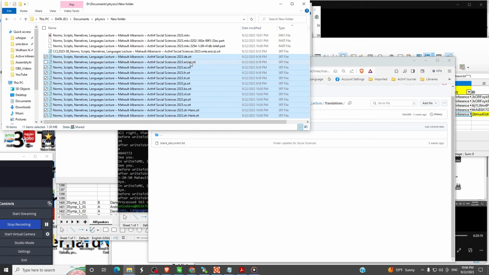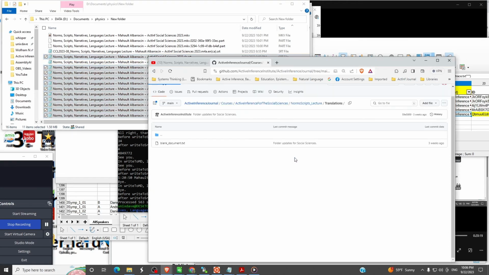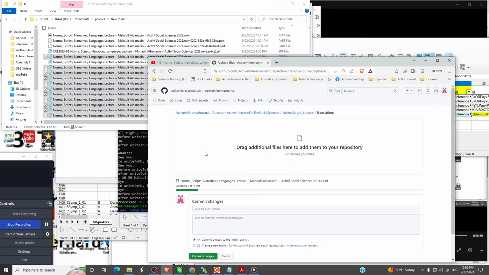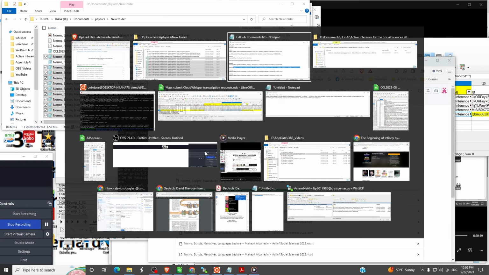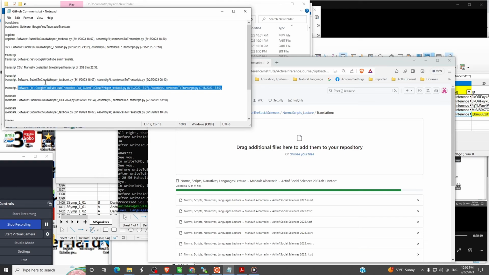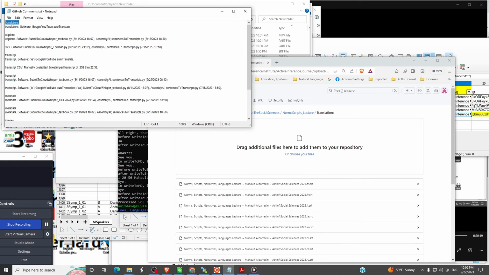So we'll take German, Spanish, French, Italian, Japanese, Korean, Dutch, Portuguese, Russian, simplified Chinese transcription, and traditional or Taiwanese Chinese script. Move them up there. Find the description for translations.